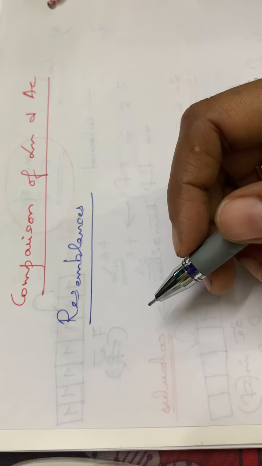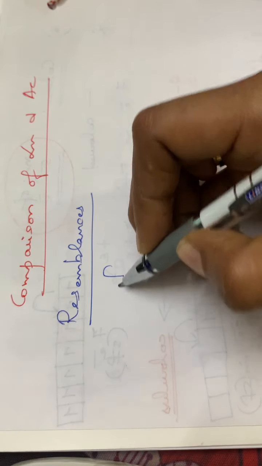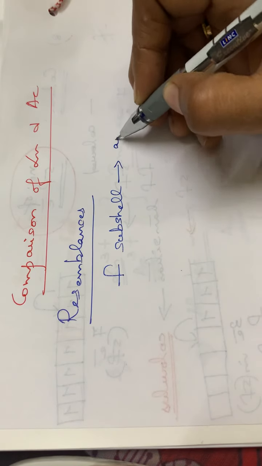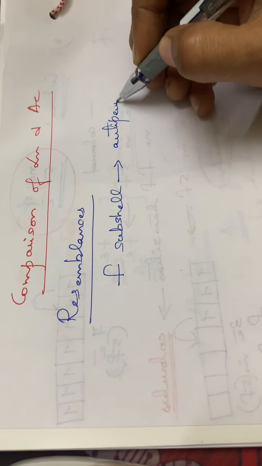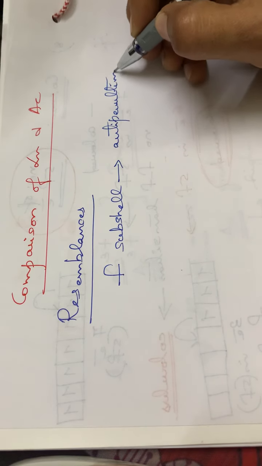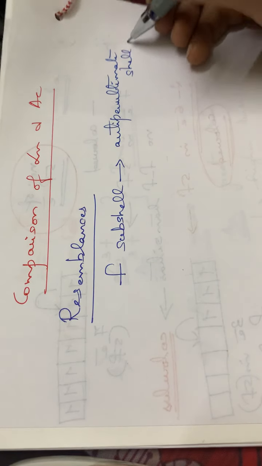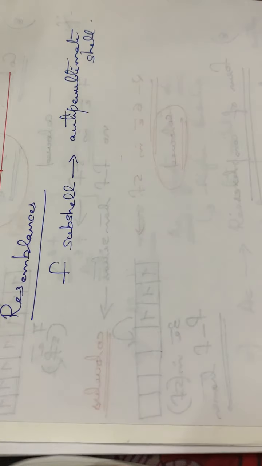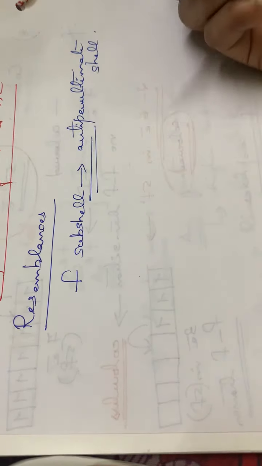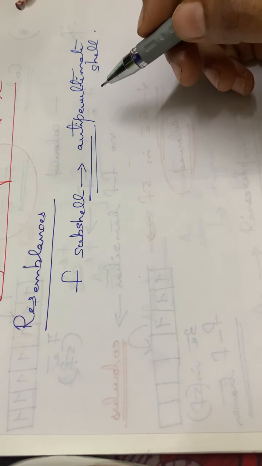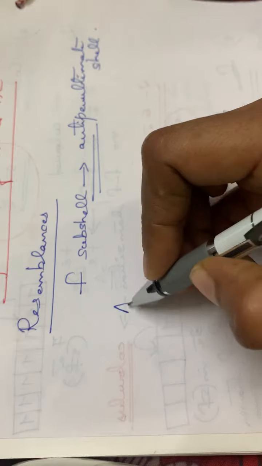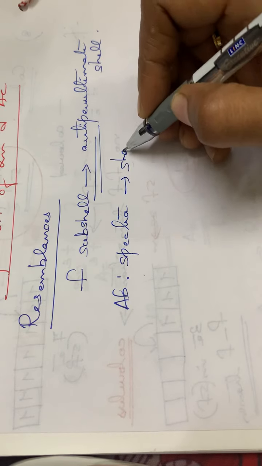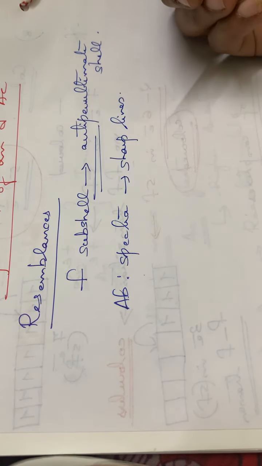See, usually in the case of lanthanides and actinides, the electrons are being filled up in the f subshell, isn't it? And also it is in the antepenultimate shell. So in both cases, the electron filling will be taking place in the antepenultimate shell. As a result, they have got many close resemblances. And also both of them, their absorption spectra will be showing sharp lines for both lanthanides as well as the actinides.